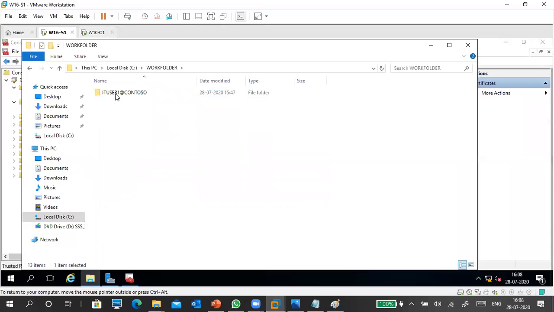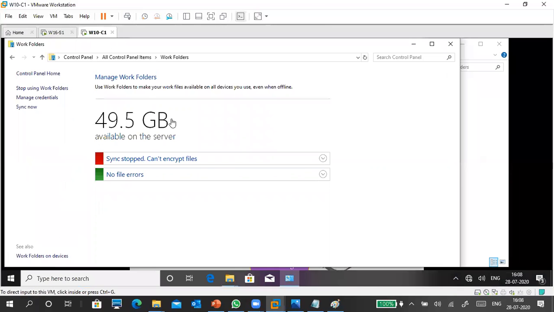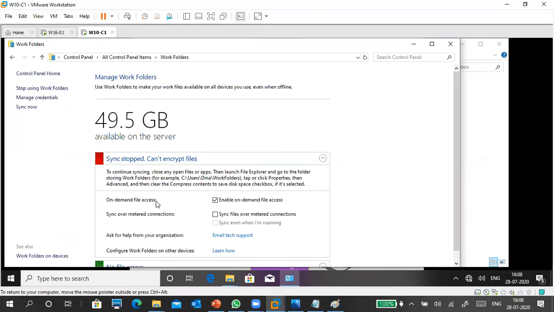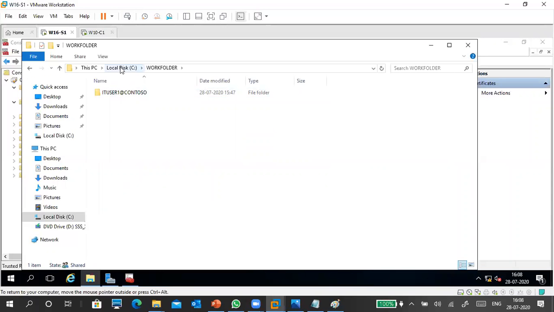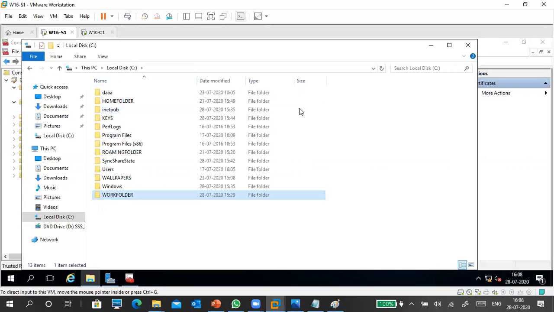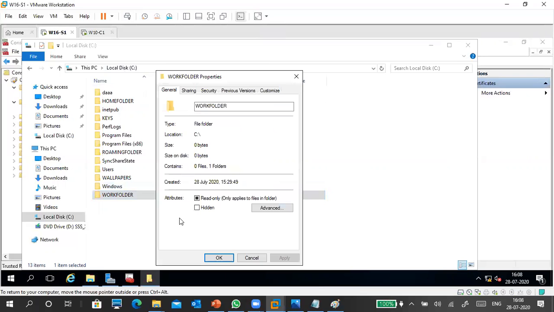Okay. So once you see in your server C drive work folder, if you see this thing, it means your work folder is successful. Here in the control panel work folder, it is also showing about yours, and it is showing some synchronization stuff. So maybe because of the saved file thing is there. Okay, so I will try to get it.